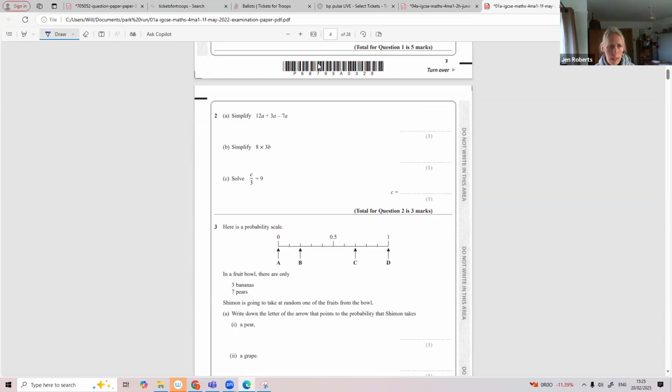Simplify, so you've got 12a, add 3a is 15a, take away 7a is 8a. 8 times 3b, 24b. How do you make C the subject here? Times both sides by 3. C is 27.